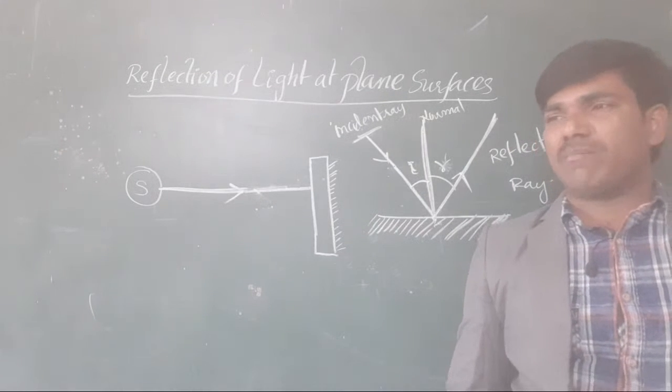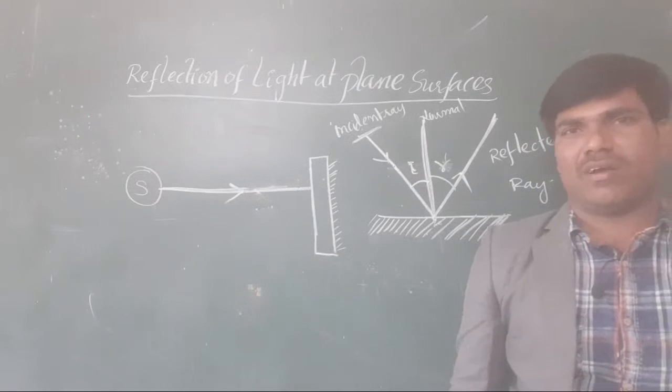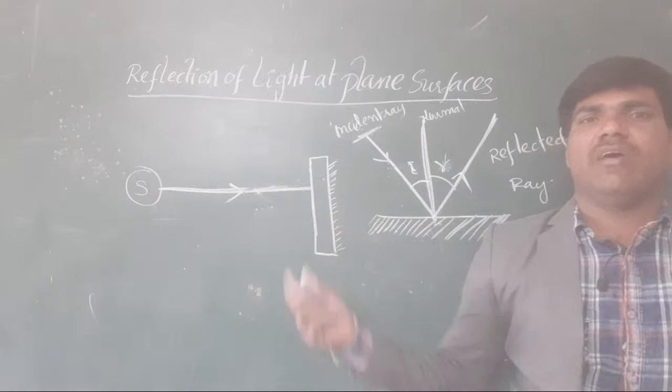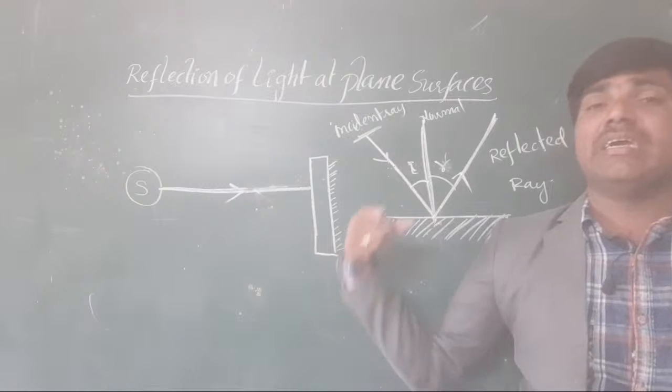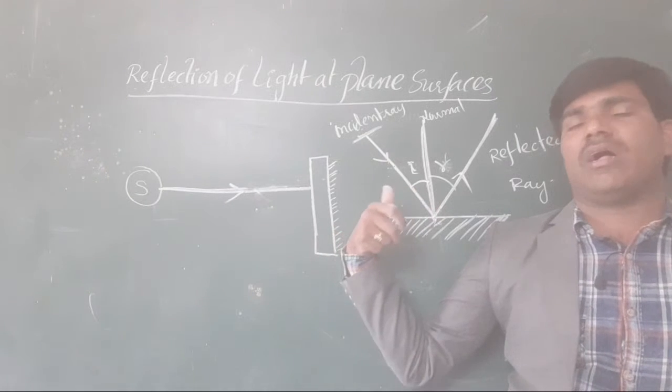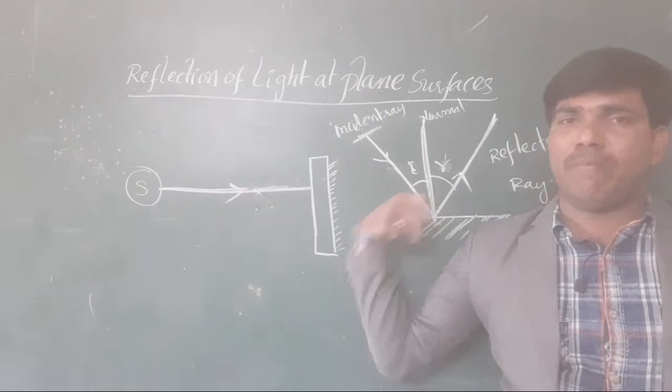That is the general definition. Our scientific definition is: when the light is coming from the source and falls on an obstacle, it is returned back in the opposite direction of the incident path in the same plane.